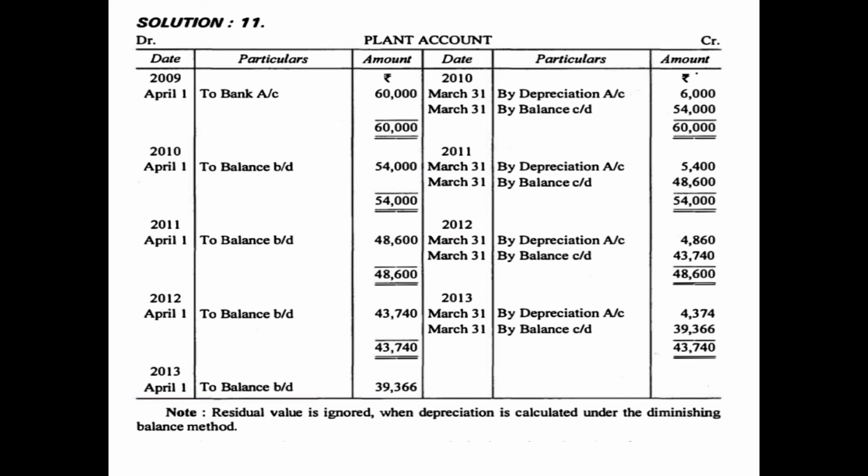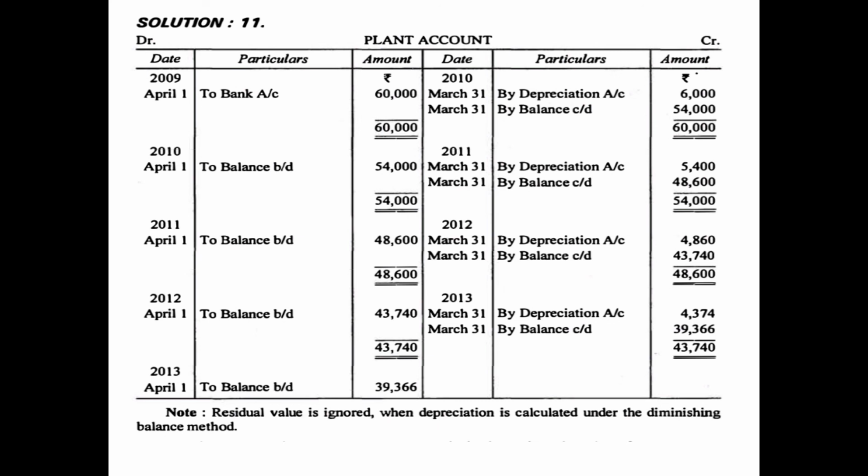So this closing balance of this year will be brought forward on the opposite side in the next year, that is 1st April 2011, to balance brought down 48,600. This year also there is no other transaction, so we will simply calculate the depreciation on the credit side, at the end of this year, that is 31st March 2012, by depreciation account. Again, now 10% depreciation will be calculated on the current written down value, that is 48,600. That means the amount of depreciation will be 4,860.